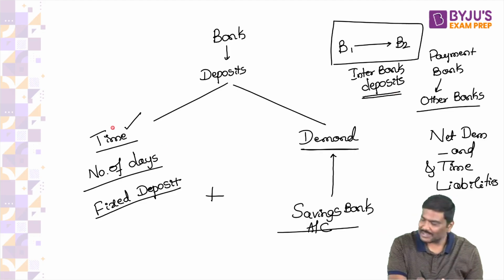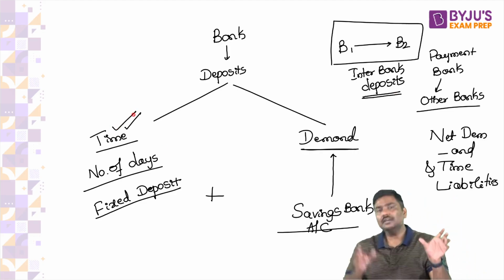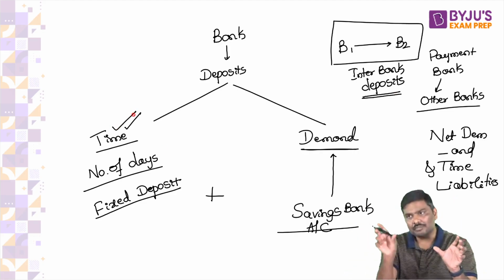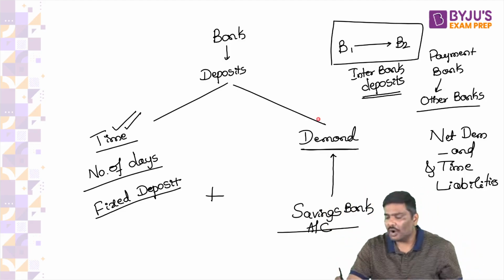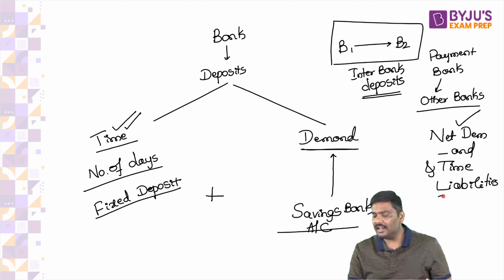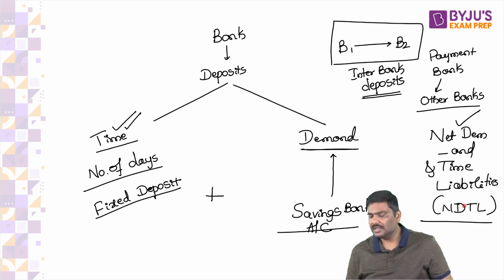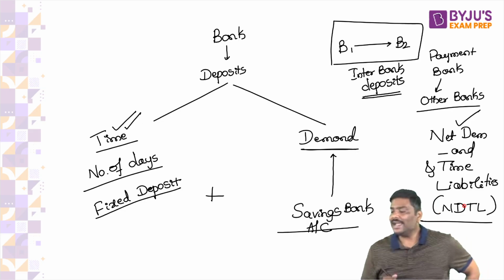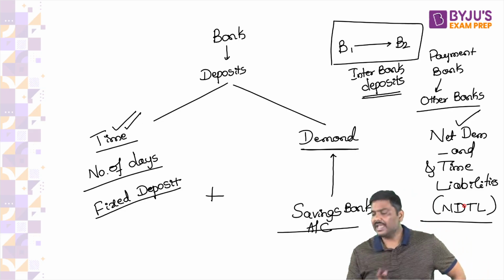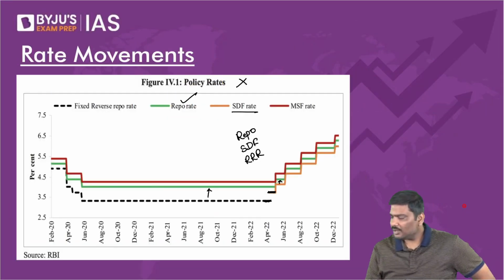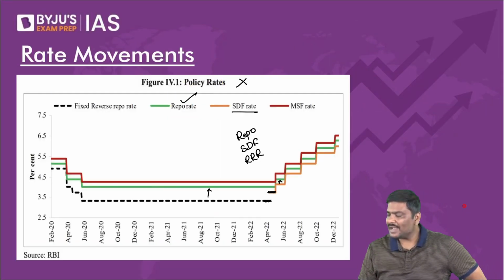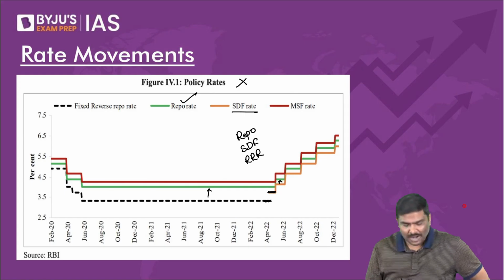So, you take the sum total of time deposit plus demand deposit. From that, subtract interbank deposit. What you get is NDTL, net demand and time liabilities. Can we go forward now? Right, one student is asking, does the bank give a rate of interest on the demand deposit?